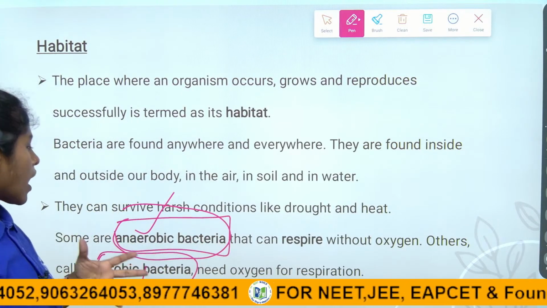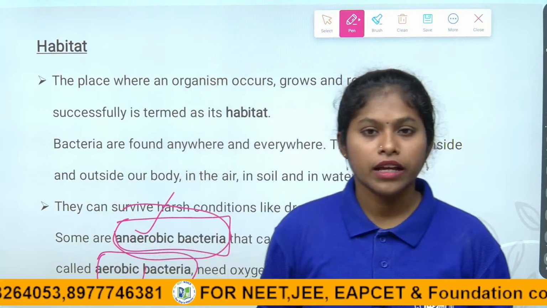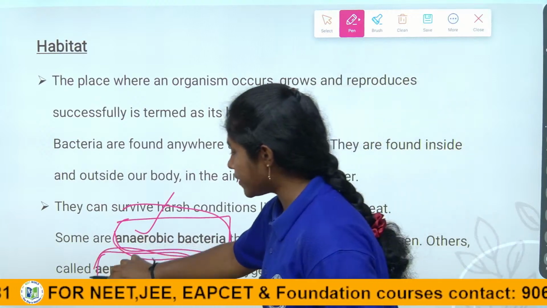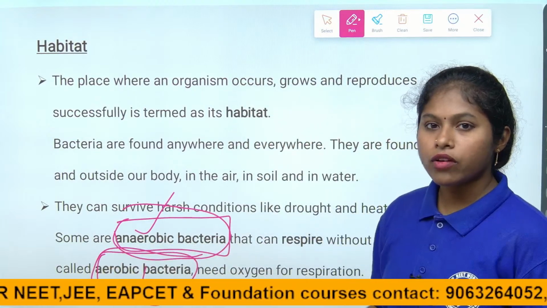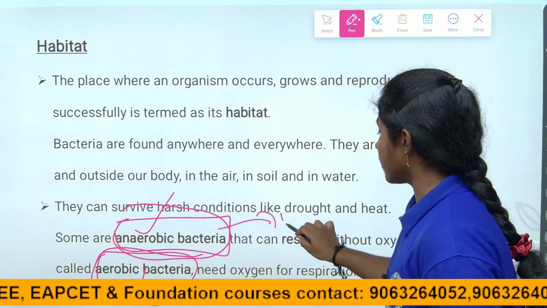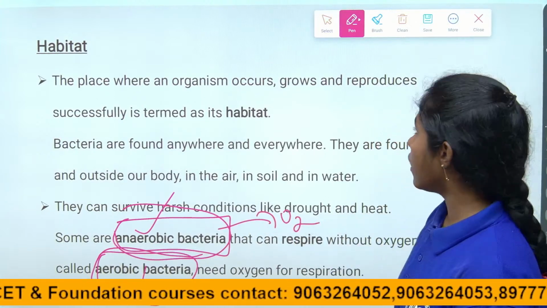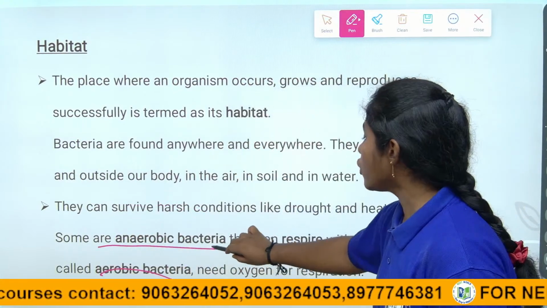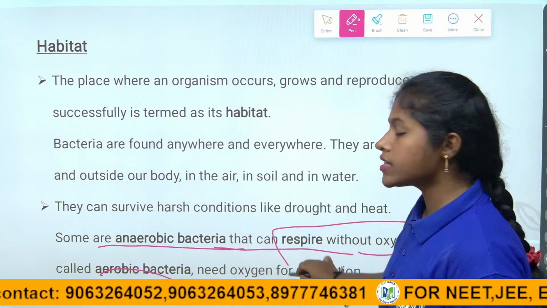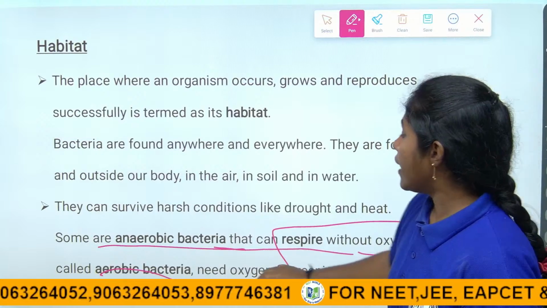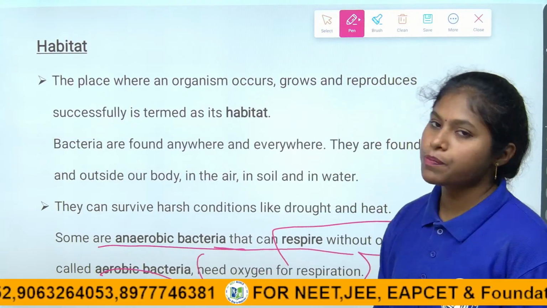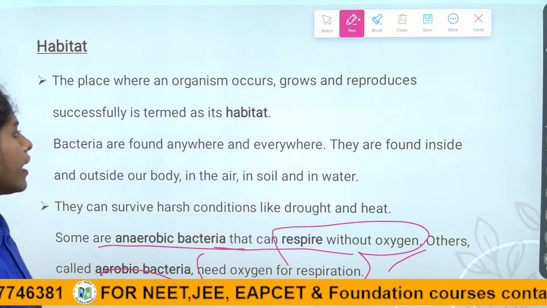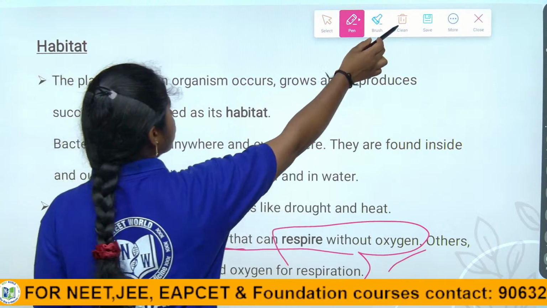And others are aerobic bacteria. The bacteria which require oxygen, those we call aerobic bacteria. The bacteria which do not require oxygen, we call anaerobic bacteria. So anaerobic bacteria can respire without oxygen, but aerobic bacteria need oxygen for respiration. These are the two types of bacteria, aerobic and anaerobic, children. This is the habitat of the bacteria.